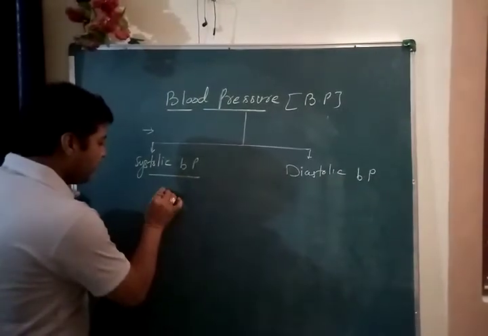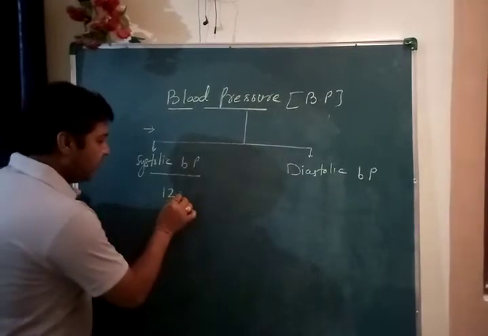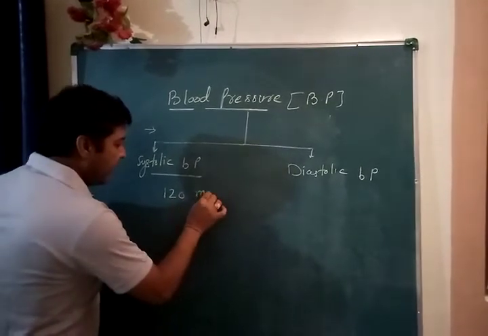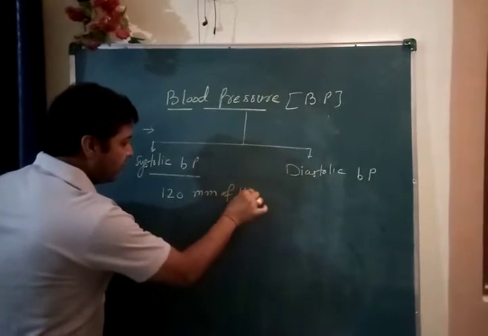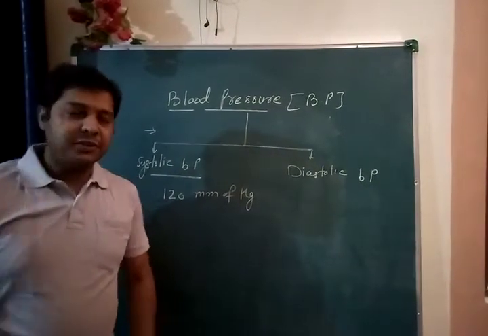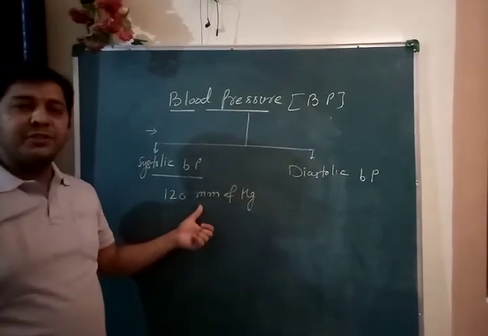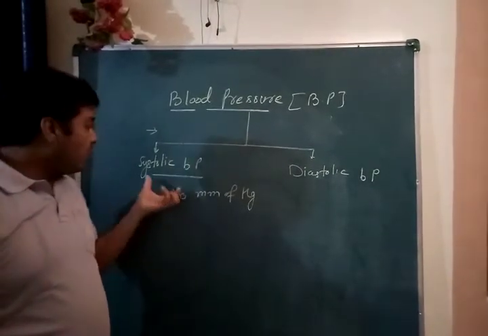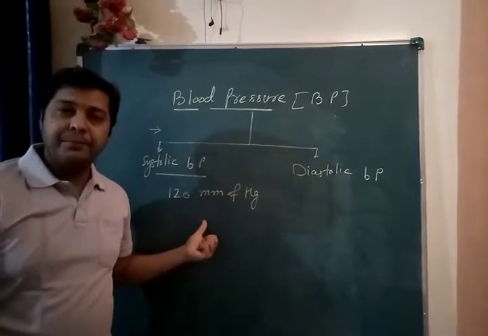So what would be its value? 120 mm of Hg. So the pressure of blood during the contraction phase is high.